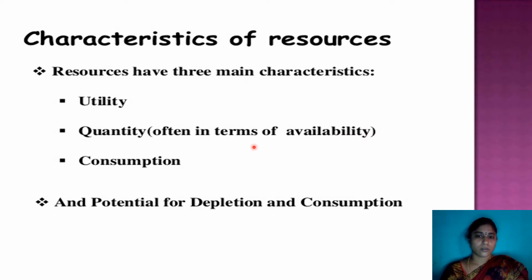How much is available to us, that is availability. And consumption: how we are consuming them, utilizing them, how these are useful to us, how we are using. That is consumption, and the potential for depletion.